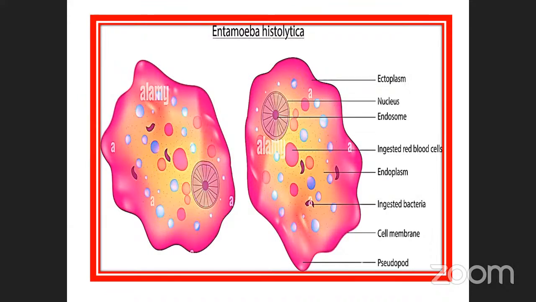So the nucleus is very, very important. The ectoplasm is outside, the endoplasm is inner, with ingested red blood cells, ingested bacteria, cell membrane, pseudopodia. This is the entire structure. One of the pathogens is called Entamoeba histolytica.